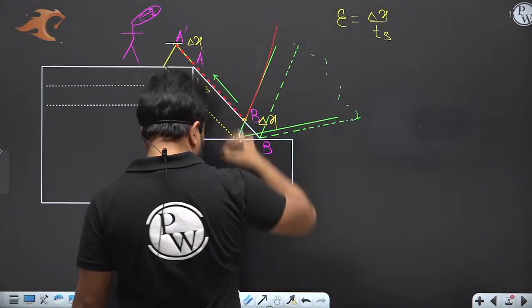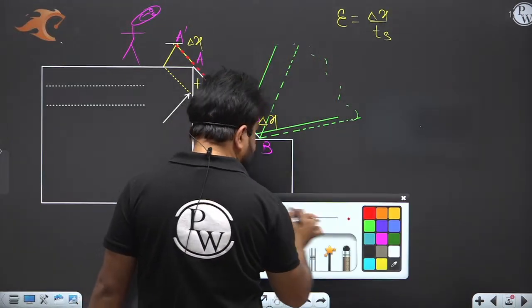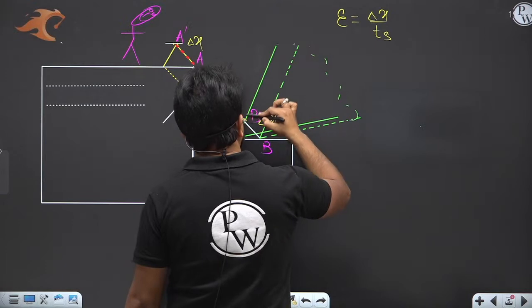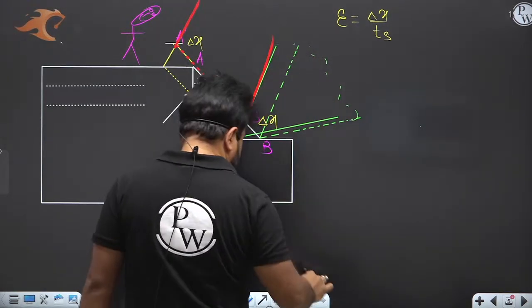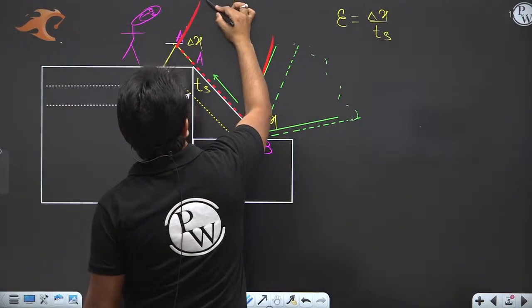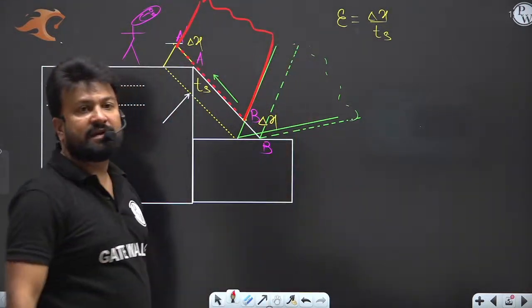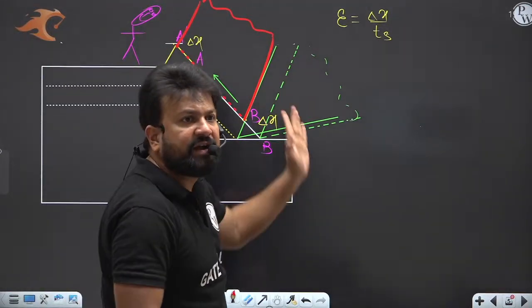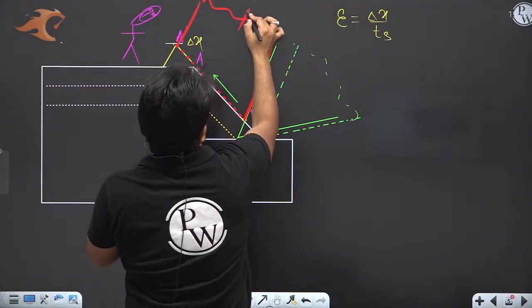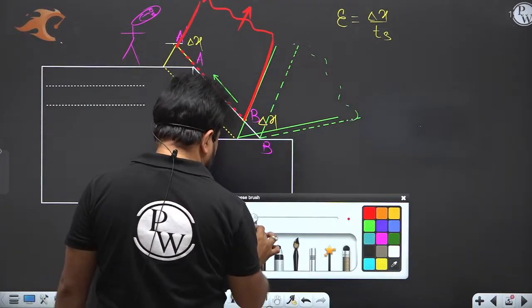First deformation takes place, and after that the chip will move in the upward direction. So after deforming in this plane, the chip is moving in an upward direction.